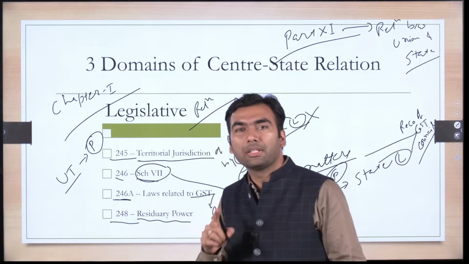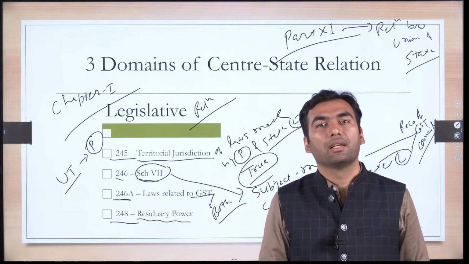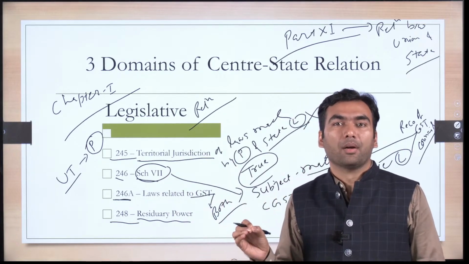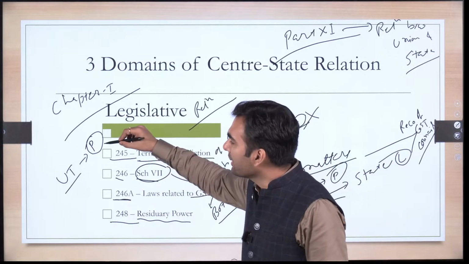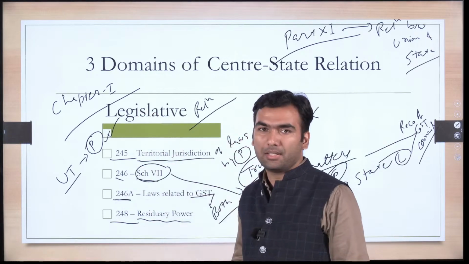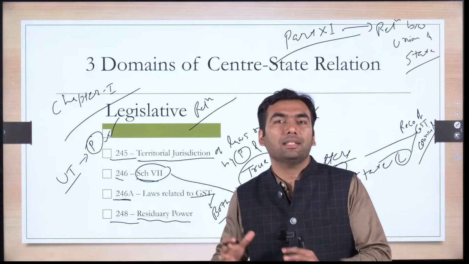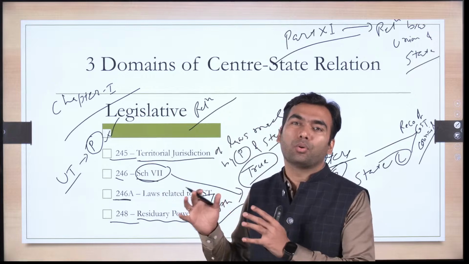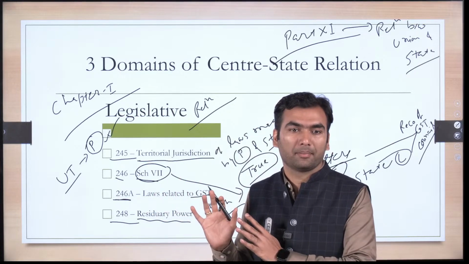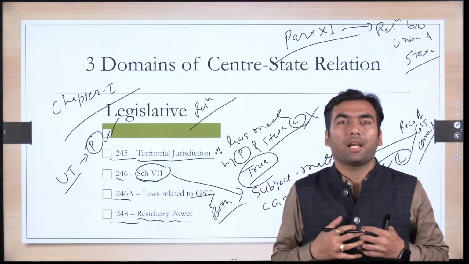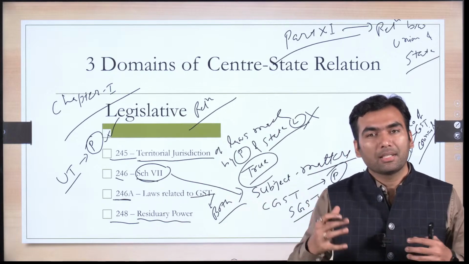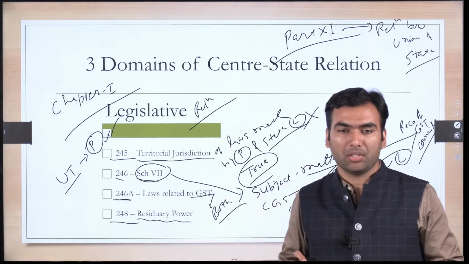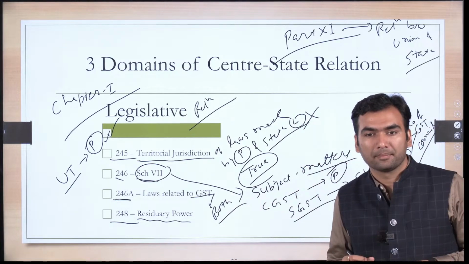In fact, for the union territories of Delhi and Puducherry, those who have legislature, for them also parliament possesses the power of legislation. So parliament can legislate for these two territories also, but they have their own legislature as well. So it is the power of parliament which, in case of UTs, has been delegated to their respective legislatures. Okay.